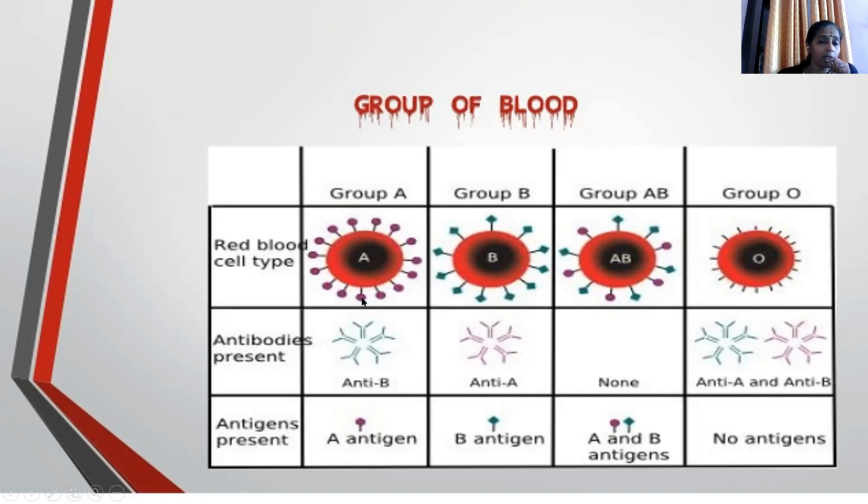If you look at the antibodies, group A has anti-B antibody, since they have antigen A. In the case of group B, they have antigen B, but they have anti-A antibody. In the case of AB, there is no antibody because they contain both antigens. In the case of group O, they have anti-A and anti-B antibodies, and there are no antigens. So these blood groups are based on the presence of antigen and the type of antibody, or the other way you can say, the type of antibody and the type of antigen which is present.